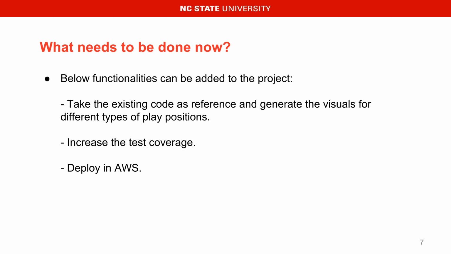Currently, the application is configured to generate 3 play images. This can be taken as a reference and similar logic can be applied to generate the other 3 play types as well. A core functionality to process multiple game data files needs to be added. Finally, the application needs to be deployed into AWS or any other cloud-based platform.